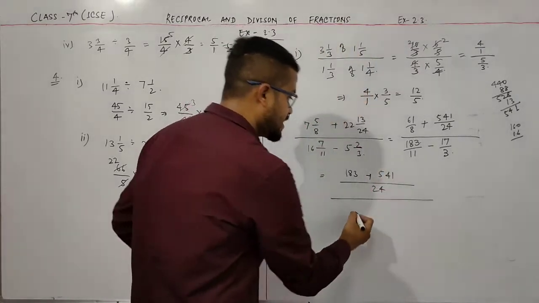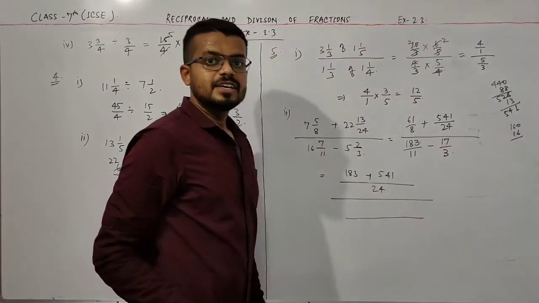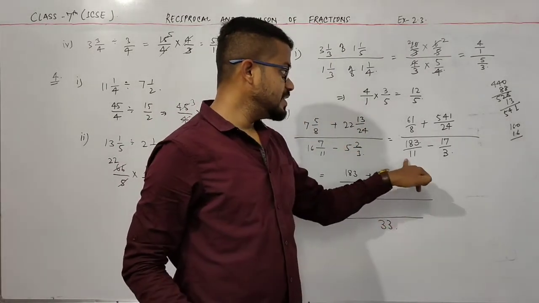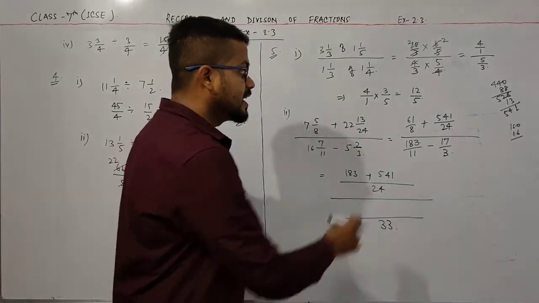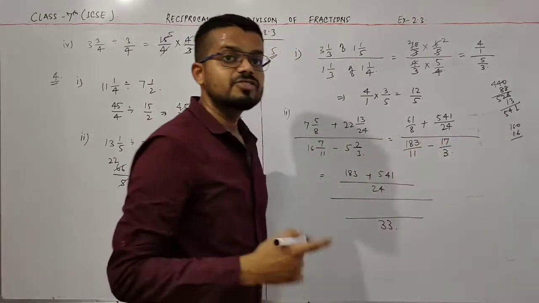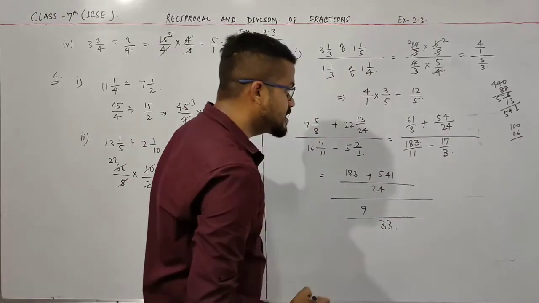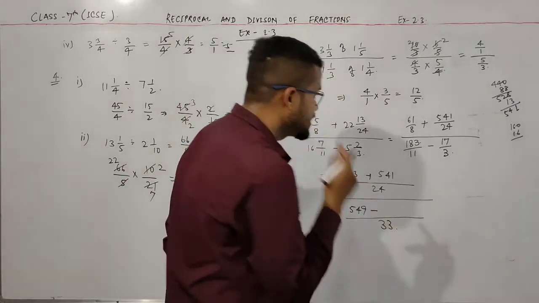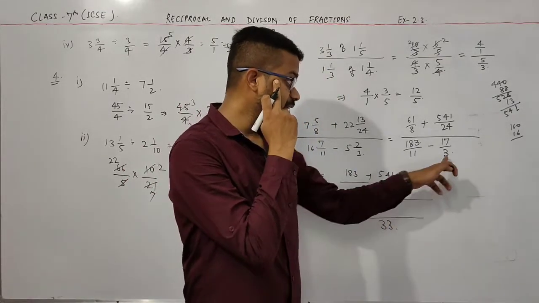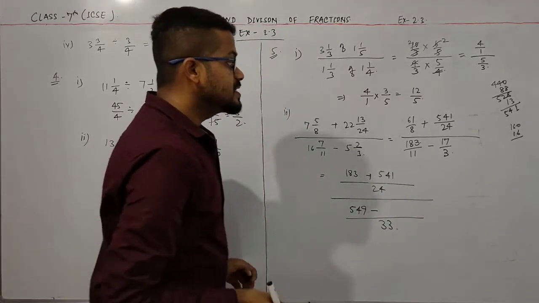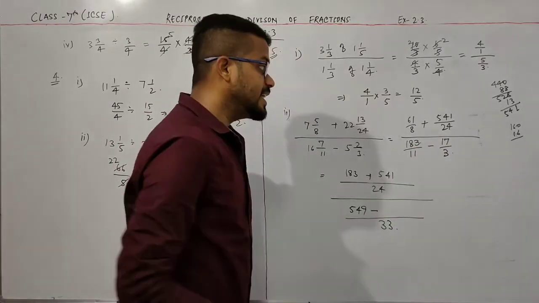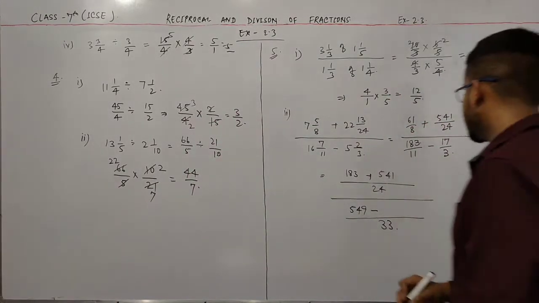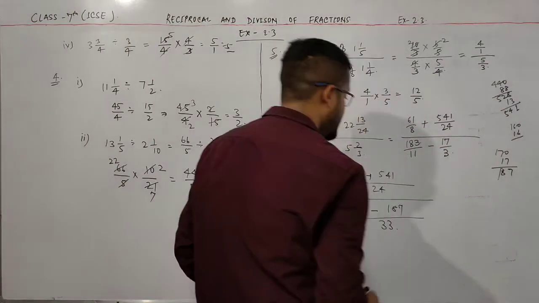Now in the denominator take LCM of 11 and 3. So LCM of 11 and 3 is 33. Now divide 33 by 11. So 11 3s are 33 and multiply this 183 with 3. So this is 3 3s are 9 and 18 3s are 54. 549 minus, this is 3 and this is 33. So I divide 33 by 3. So this is 11 and 11 into 17 is 170 plus 17, 187. So this is 187.